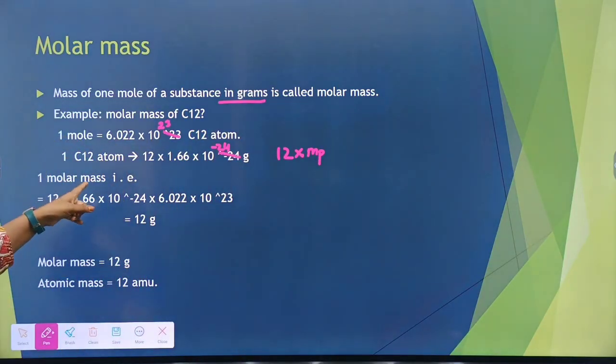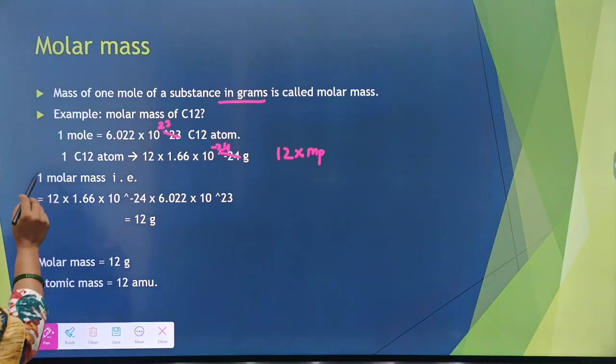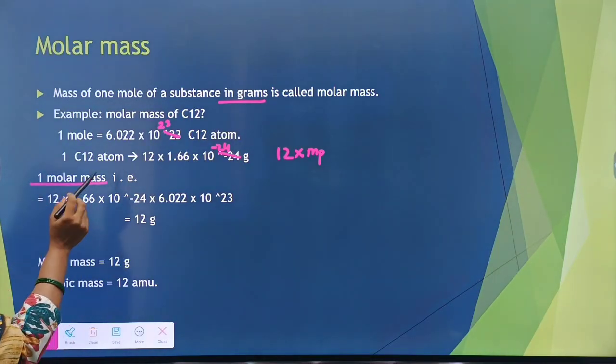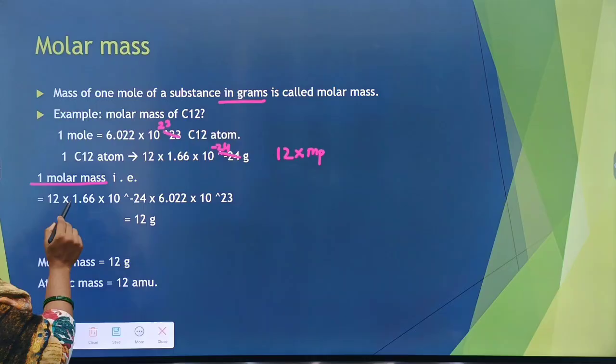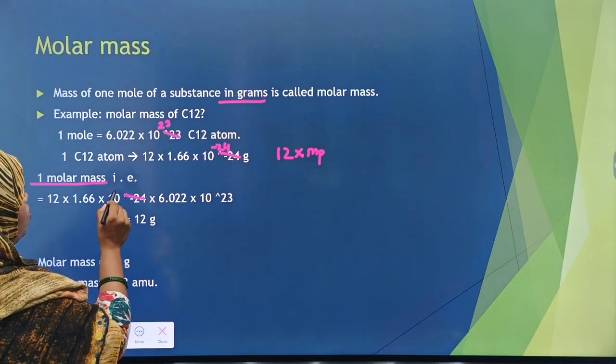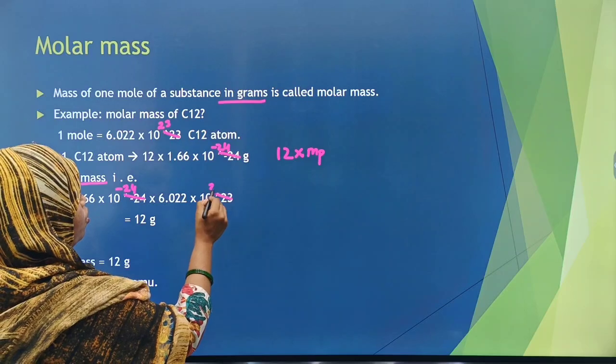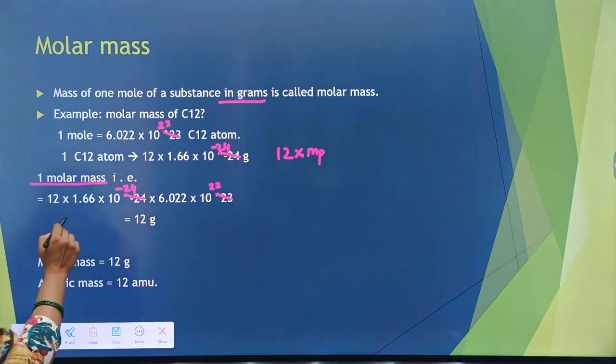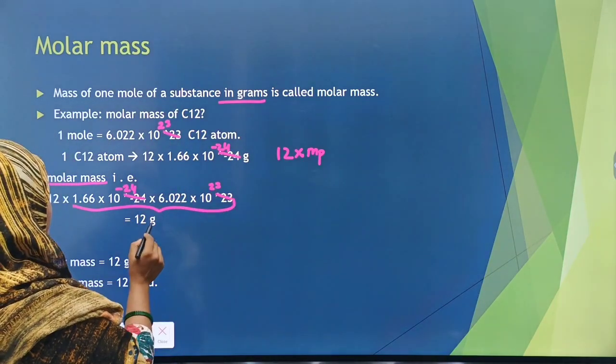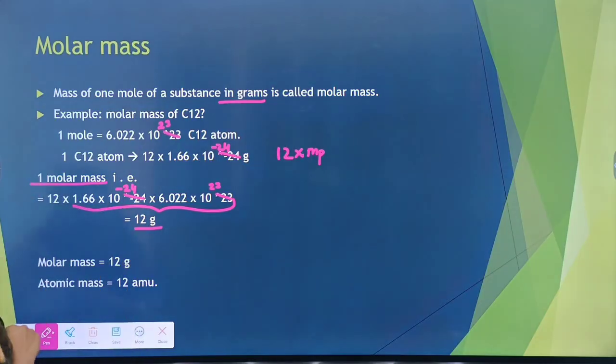Now, we want to know about 1 molar mass. That is nothing but 12 into 1.66 into 10 raised to minus 24 into 6.022 into 10 raised to 23. If we solve this value, we'll get 12 grams. All right.